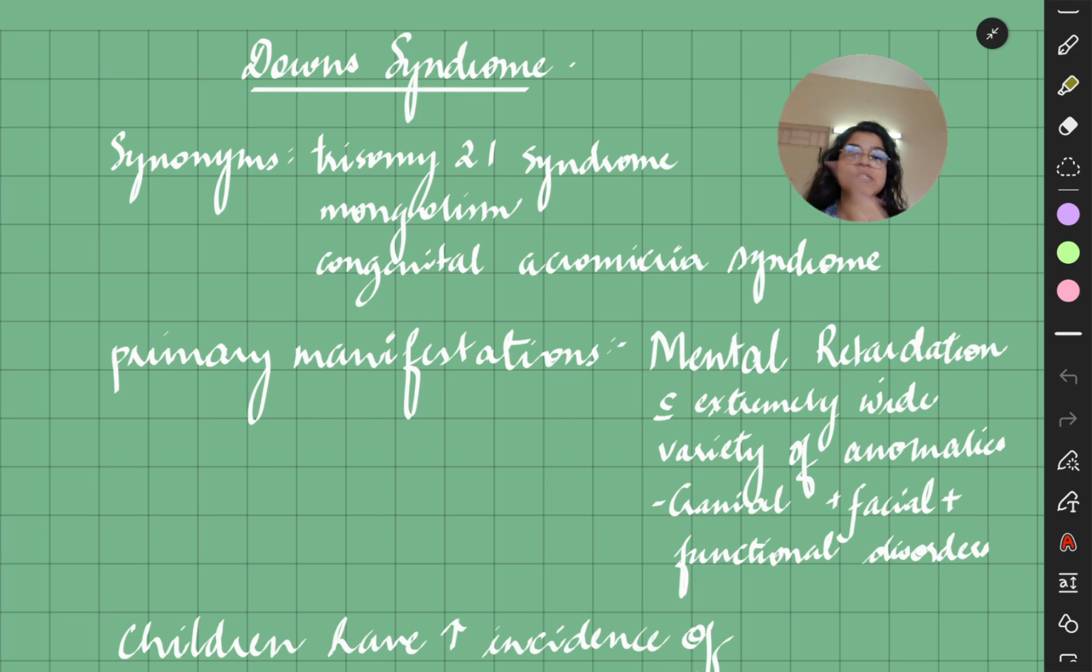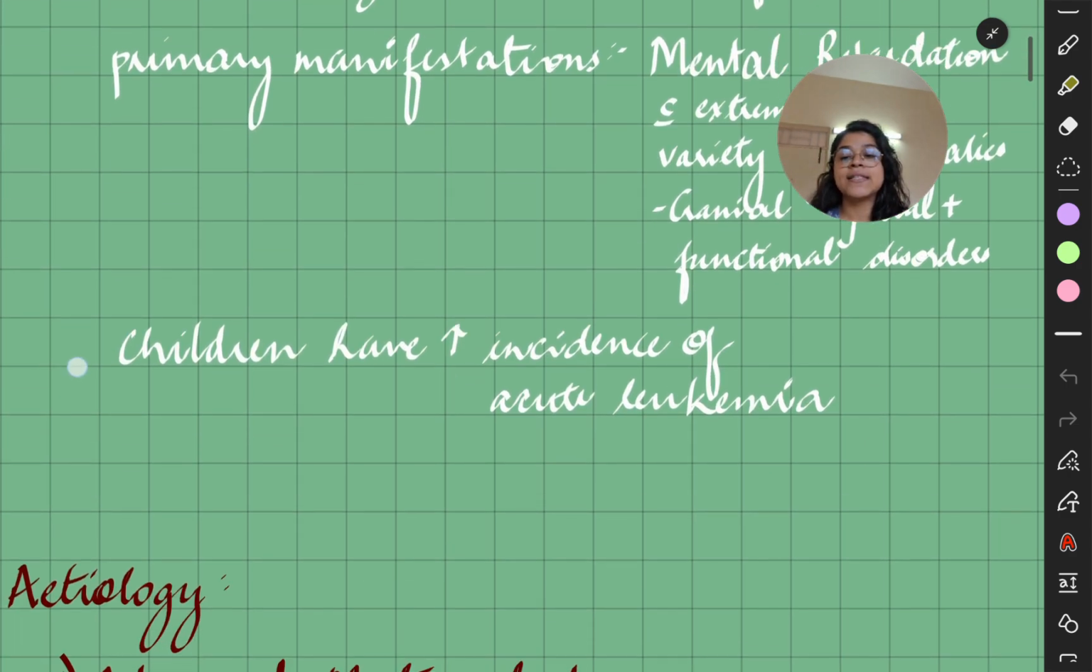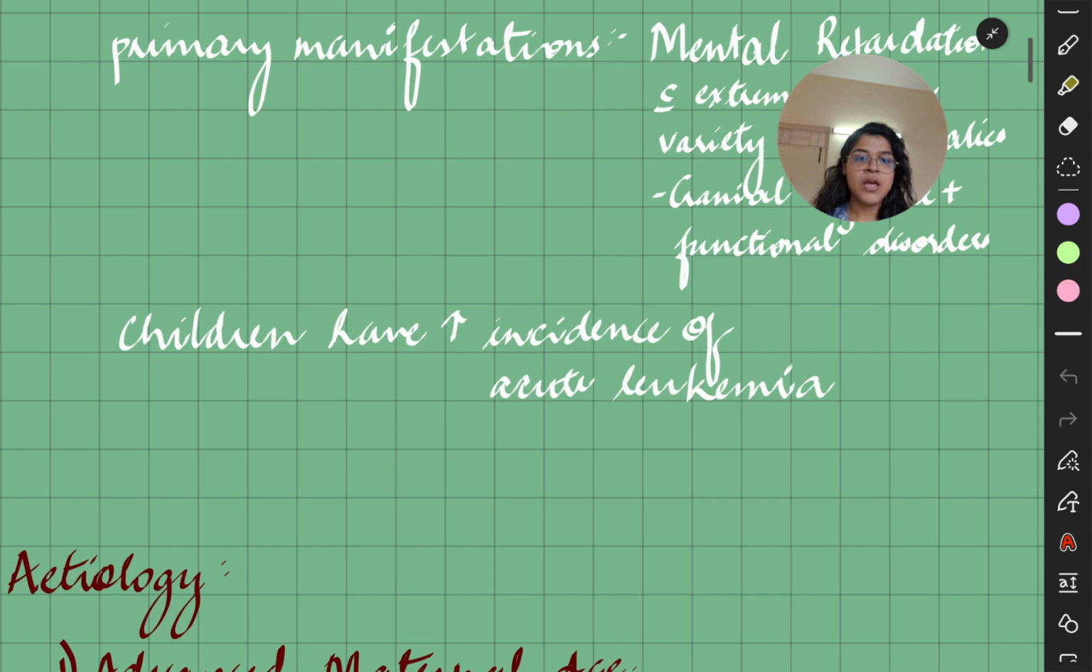There are cranial, facial, and functional disorders. Children have a high incidence of acute leukemia. So, okay, the children suffering from Down syndrome have a high incidence of acute leukemia. Plus, there are cranial facial disorders. Now, we are going to discuss all in detail.